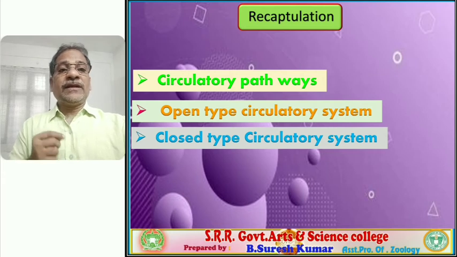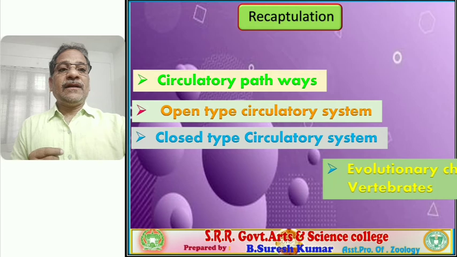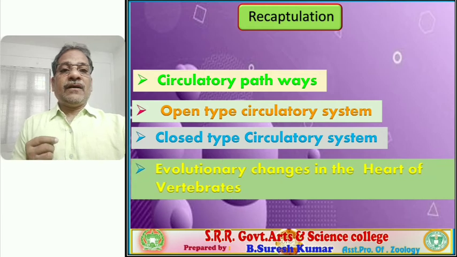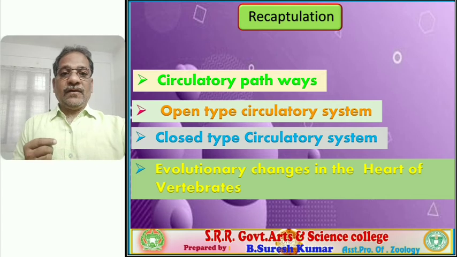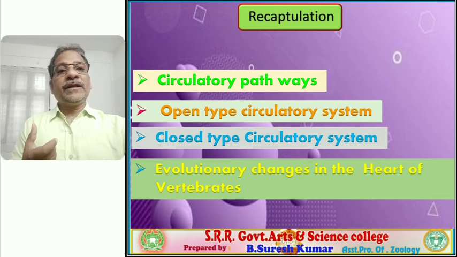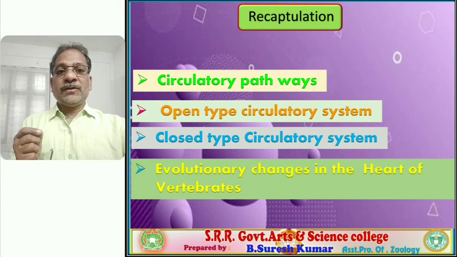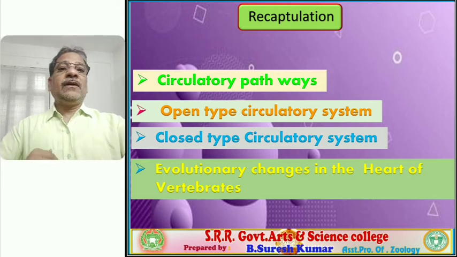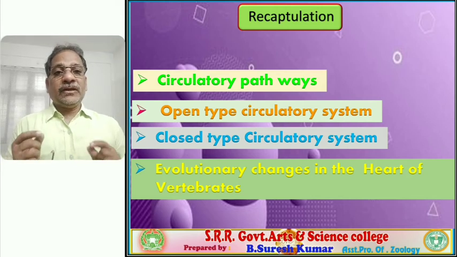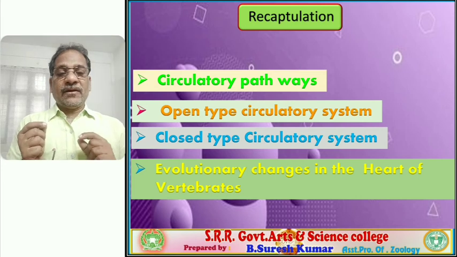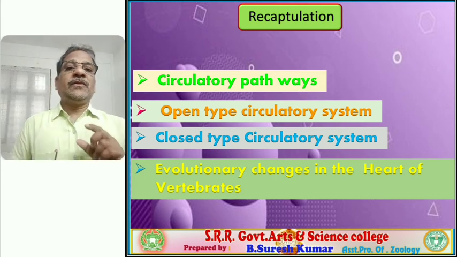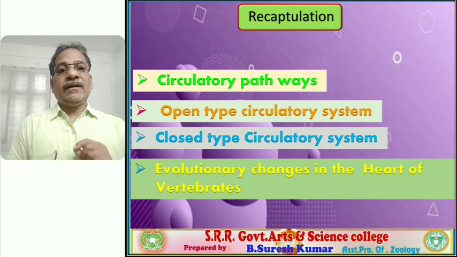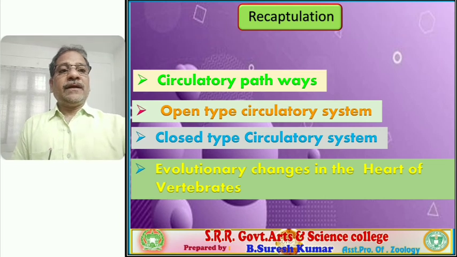About the closed type we discussed, and we also learned the circulating plan and the evolutionary changes in the heart of vertebrates. From fishes up to mammals, what type of changes occur in the organization of the heart. These things we learned in the last class, right?